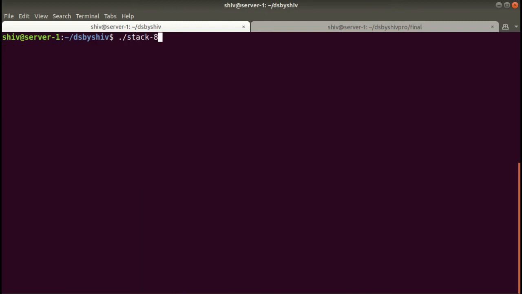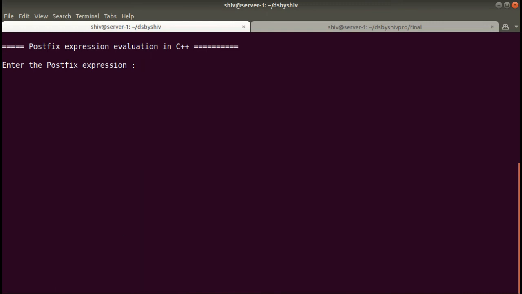So stack8. It is asking to enter the postfix expression, but we are human beings, so we need some conversion mechanism, some logic to convert the infix expression, whatever we use in daily life, to postfix. After that we will pass the postfix expression here.